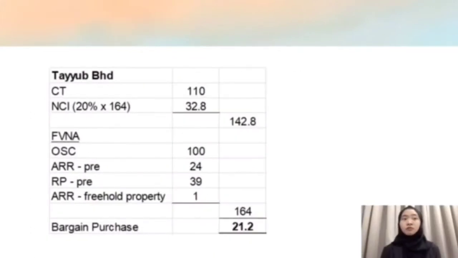Same as Tayo, we have CT of 110 million and NCI of 32.8 million, which have a total of 142.8 million. And fair value net asset, which consists of OSC, pre-ARR, pre-RP and ARR of freehold property 1 million, which have a total of 164 million. So after deduction, we have bargain purchase 21.2 million, which will be transferred to CSOPL.